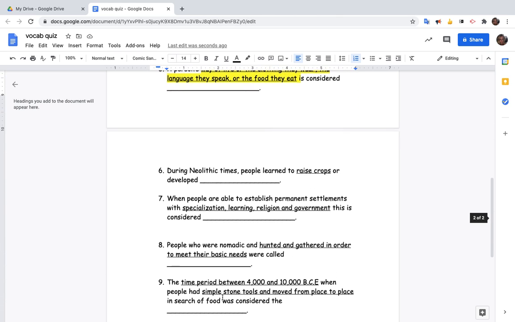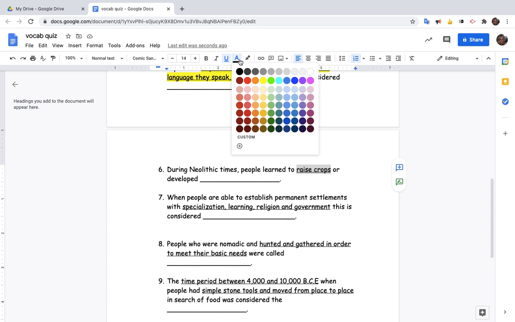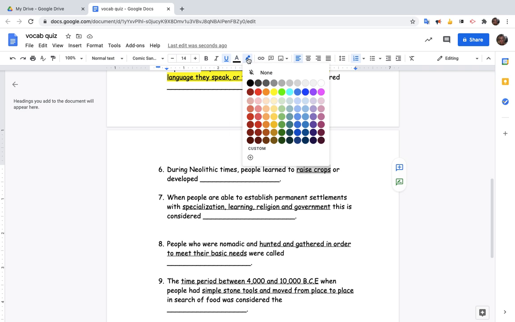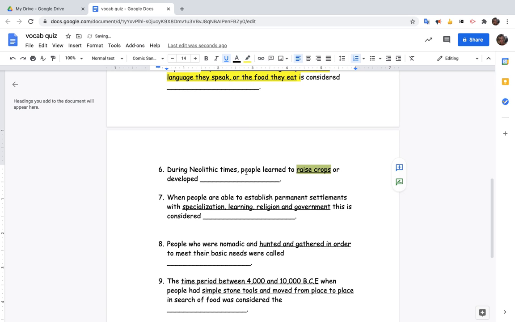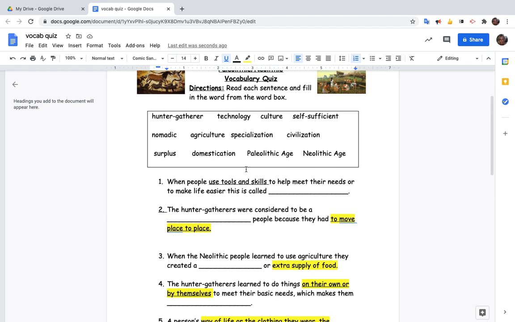Okay, question number 6. During Neolithic times, people learned to raise crops or develop what? So if they're raising crops, which word from the word box means to raise crops? I'll just scroll back up so you can see the words. Which word means to raise crops?